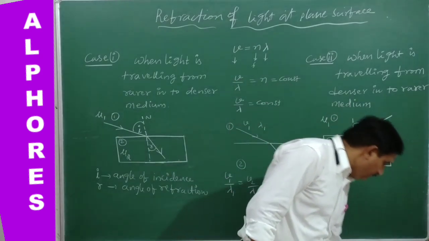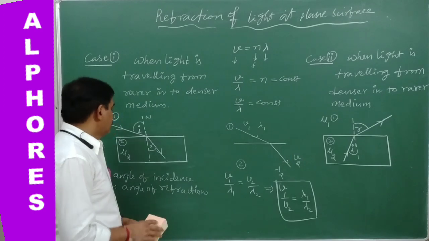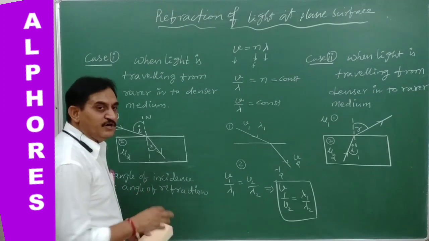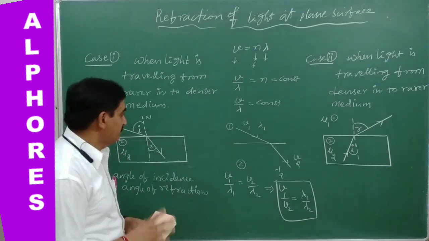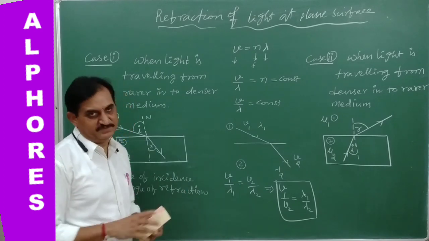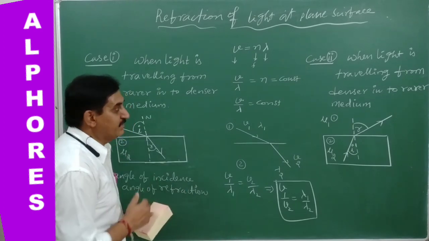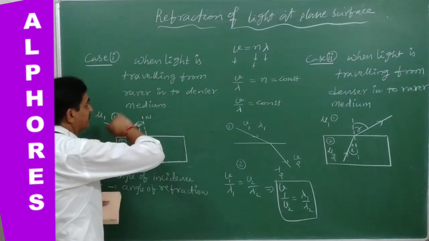Okay. Now let us go for one more point: the laws of refraction. What are the laws given first? Let us see one by one. Here, clearly statements are given.